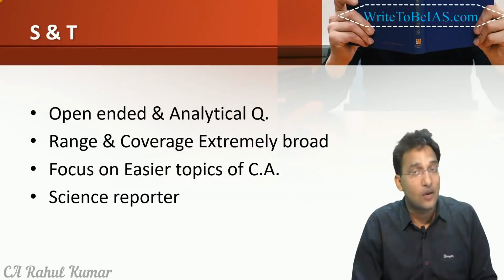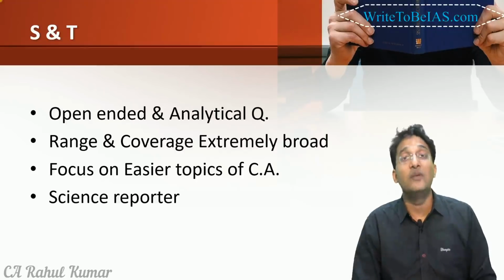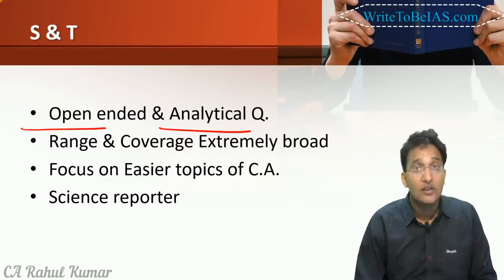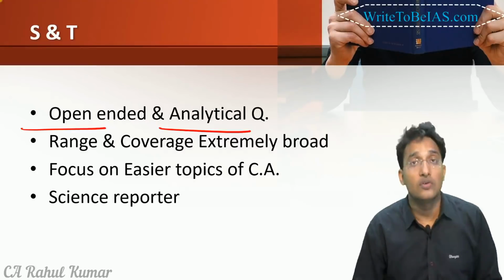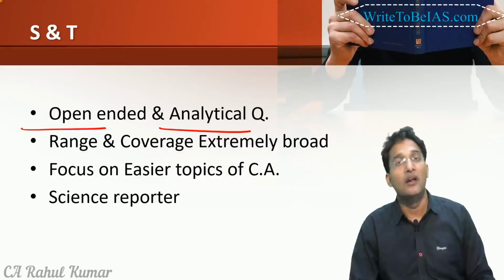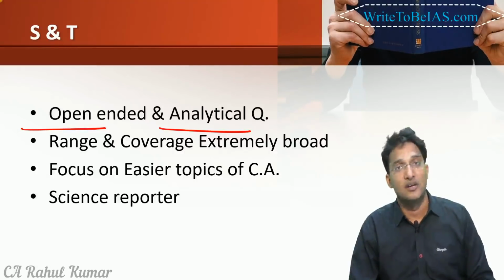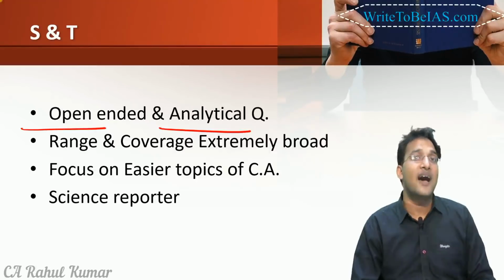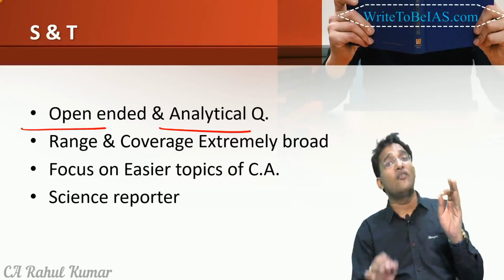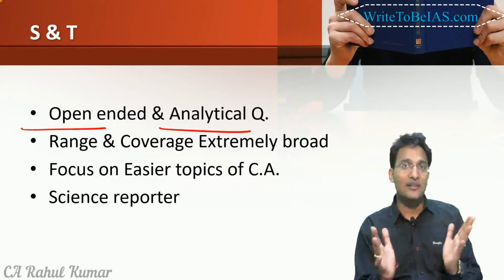Then we have science and technology. In science and technology, the questions are not very micro. The questions are open-ended and analytical, right? They are asking you to analyze the overall policy. For example, they're asking you to analyze the human space mission of the government. They're asking you to analyze artificial intelligence technology. So you need to have a very crisp idea of the topic and you can write the entire answer.